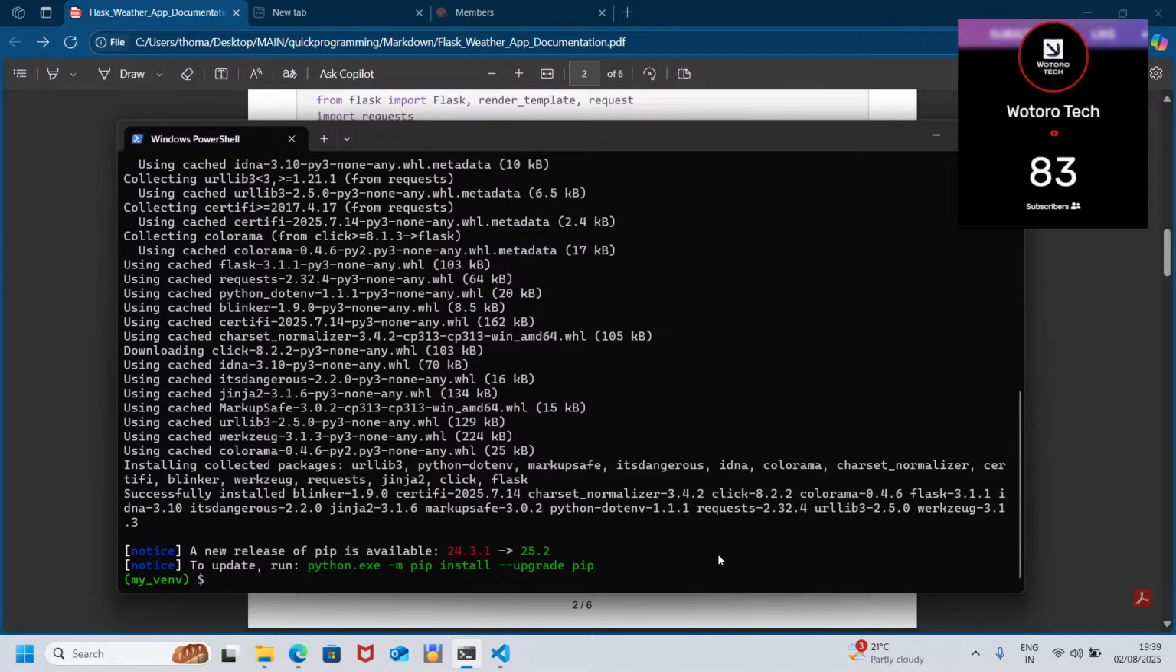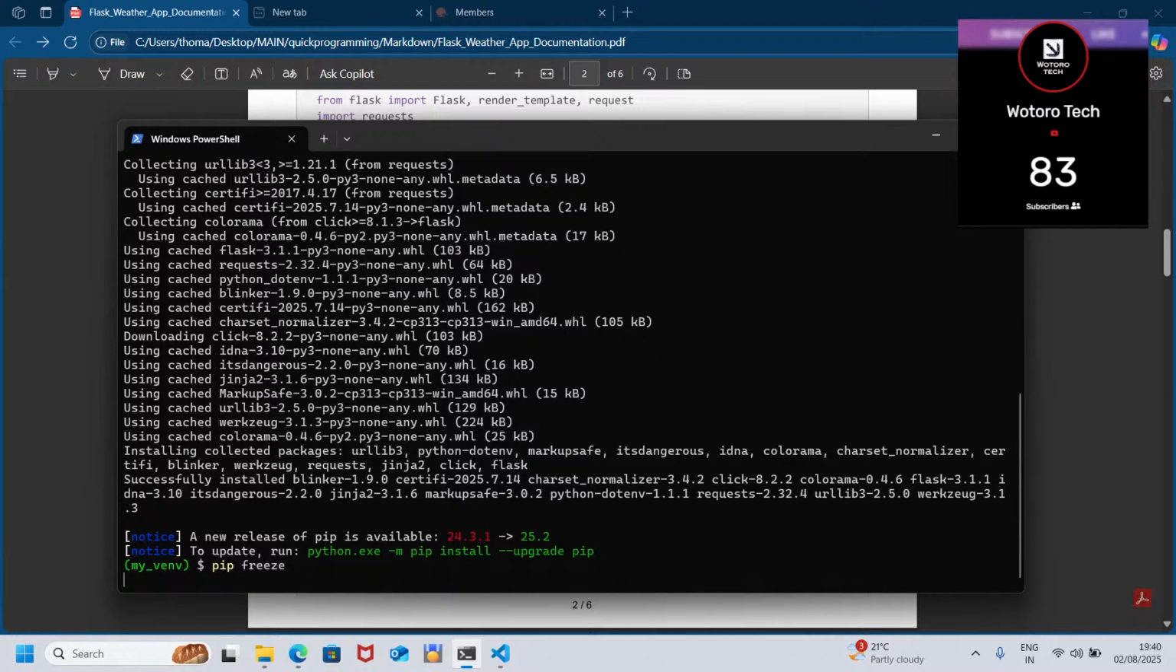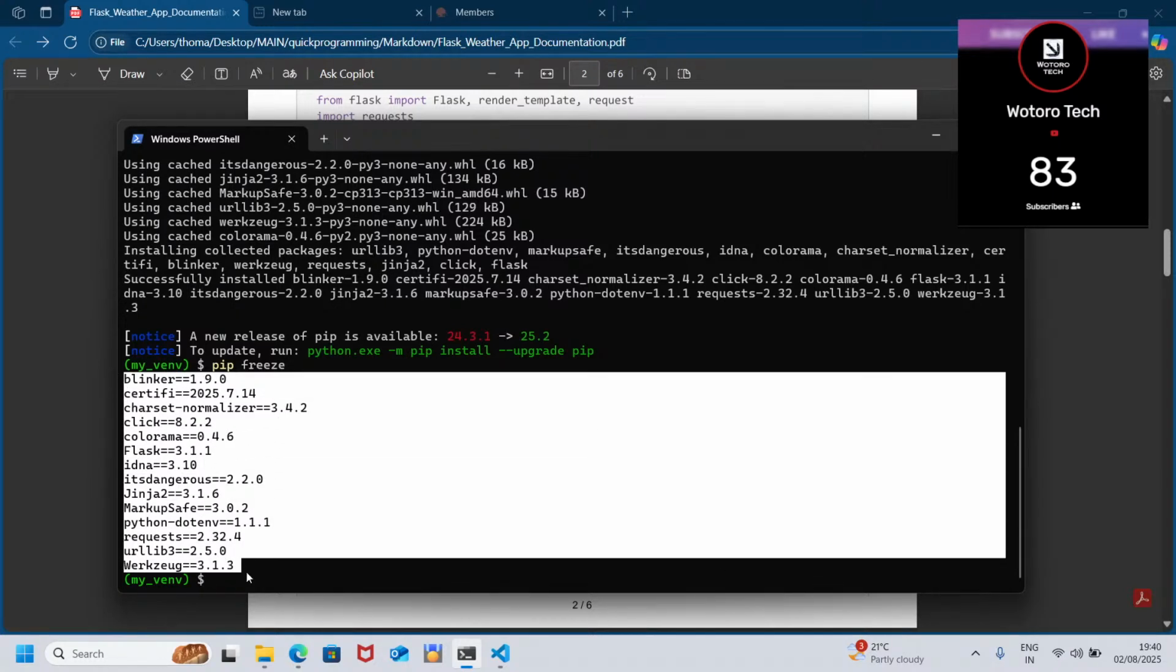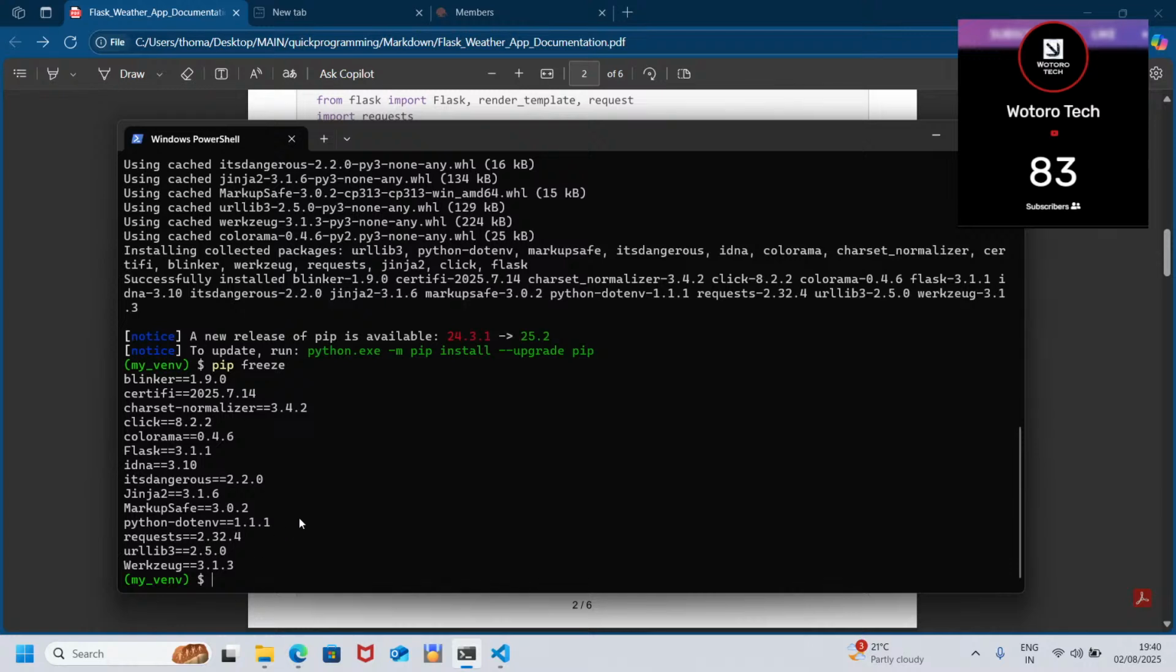So if you want to check the dependencies inside your virtual environment, you can just say pip freeze. So it will show you everything that is inside your virtual environment. We have these ones. So the next thing to do is to now start development.